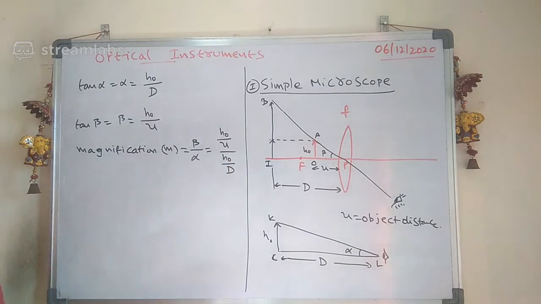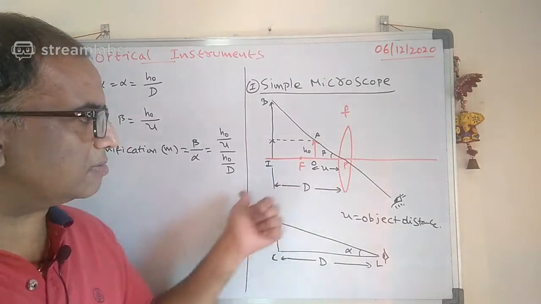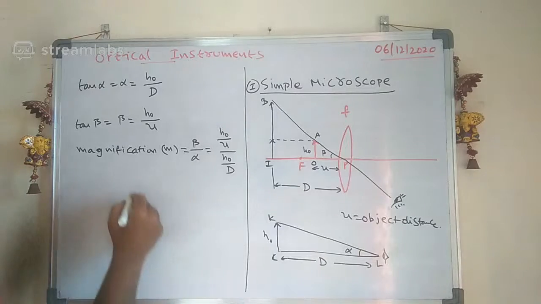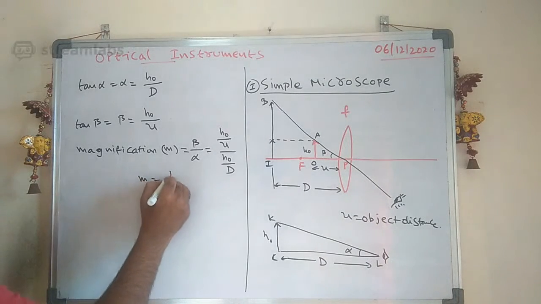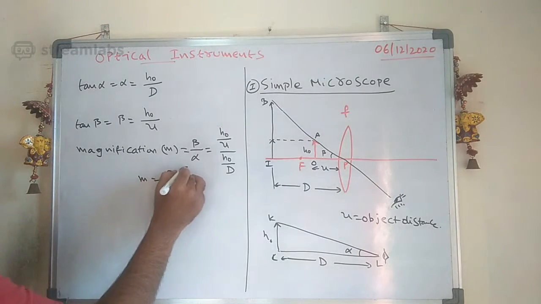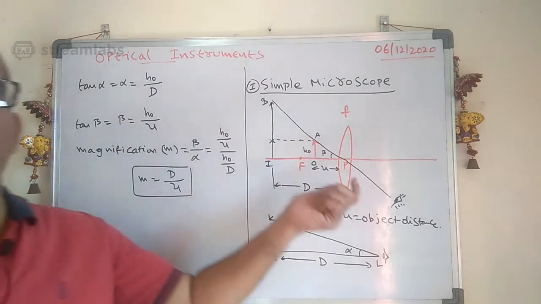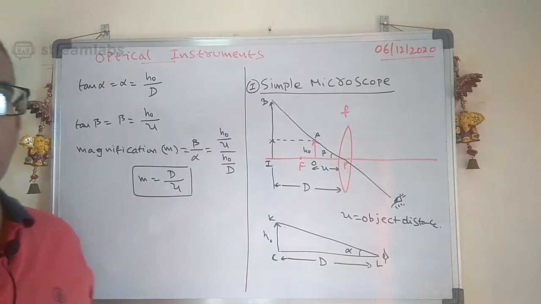See here, if you observe carefully, both are negative, so that's why I did not write it here. So can I write M is equal to what? M is nothing but D by U. What is the magnification formula for a simple microscope? That is D by U.